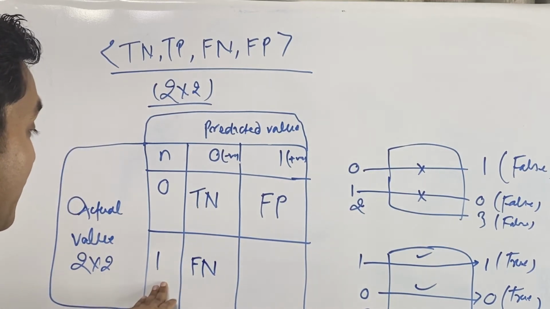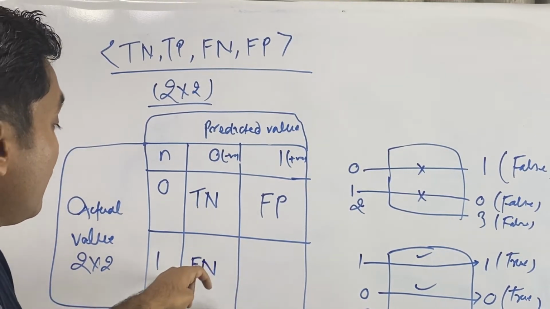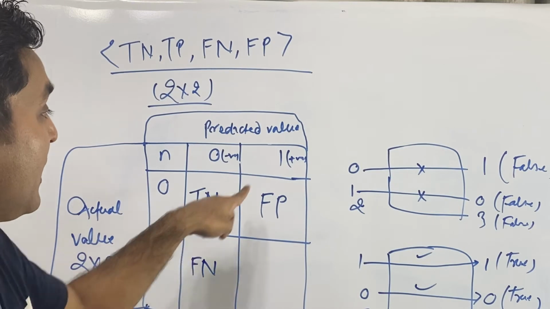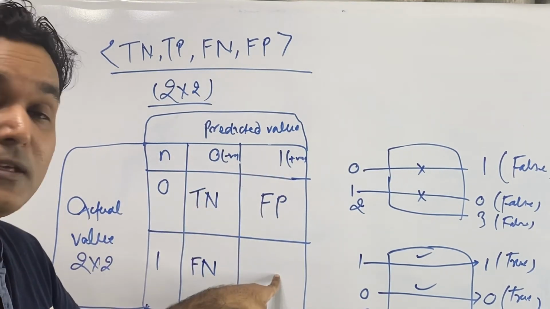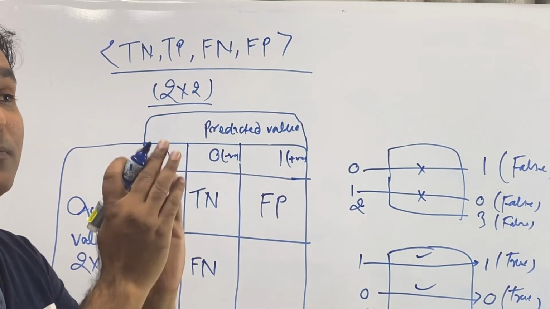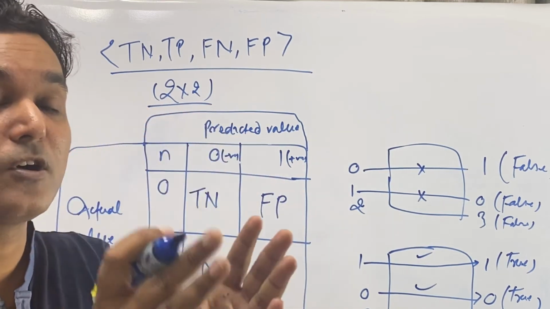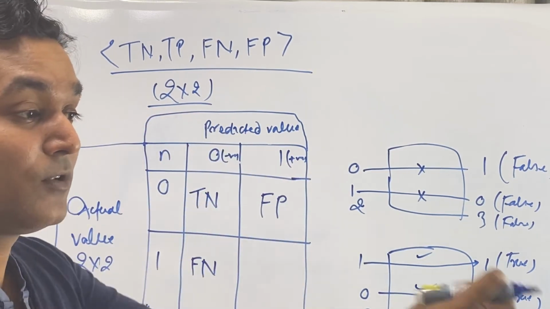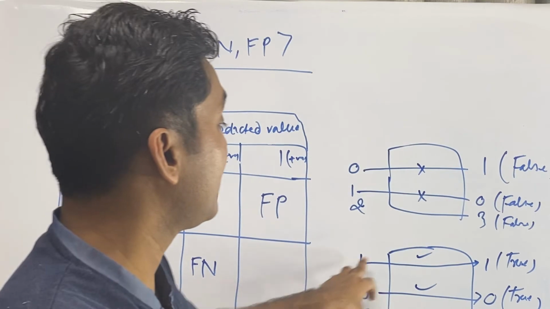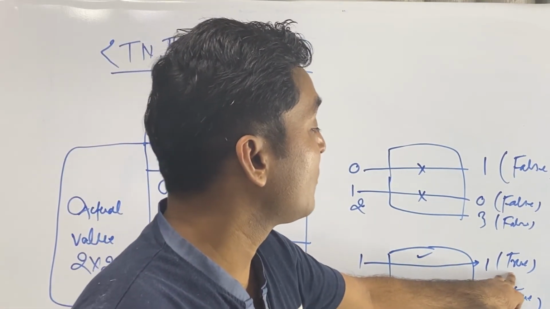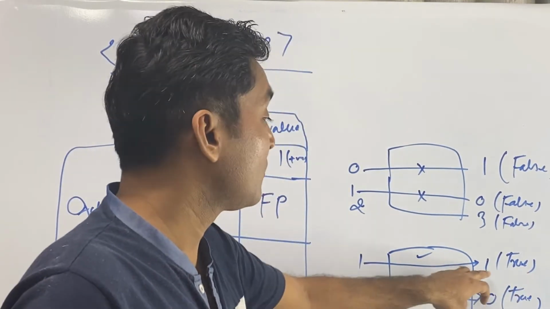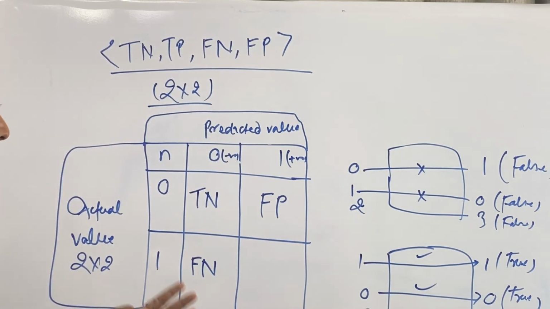Here the actual value we have is 1 and the predicted value is 1. So we are giving 1 and the system is giving the output 1. What kind of system is this?